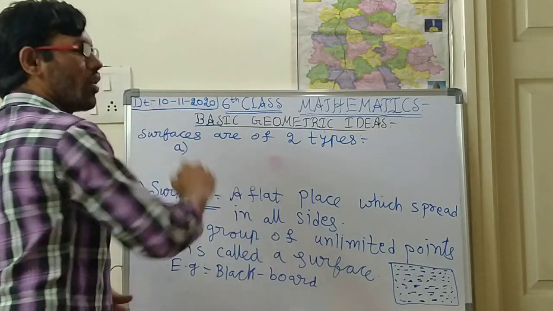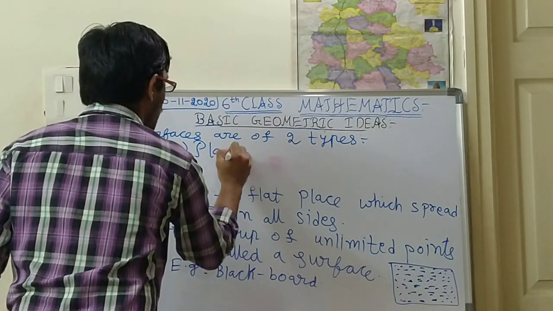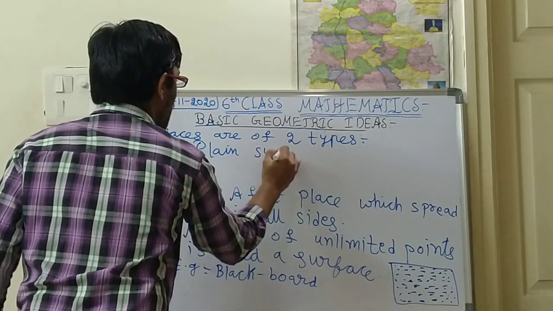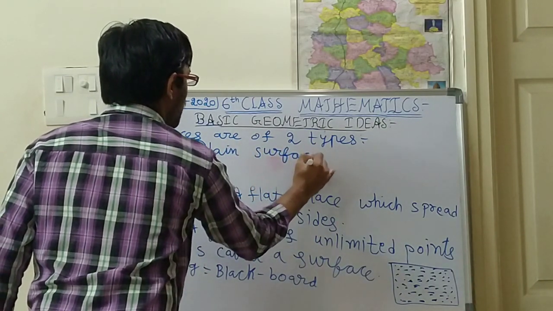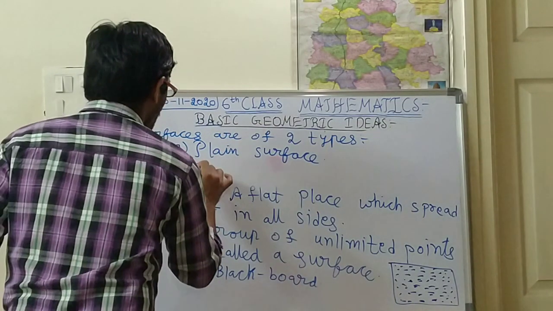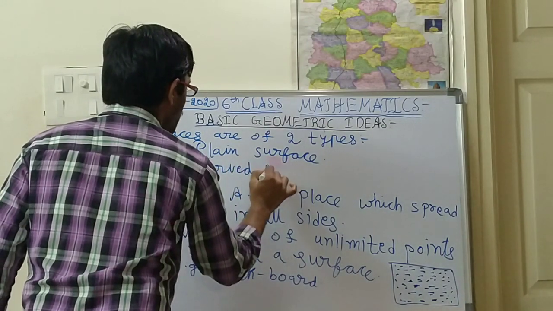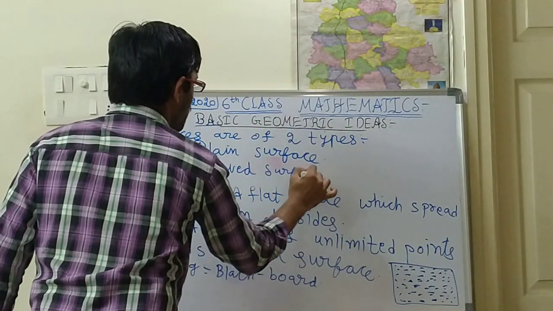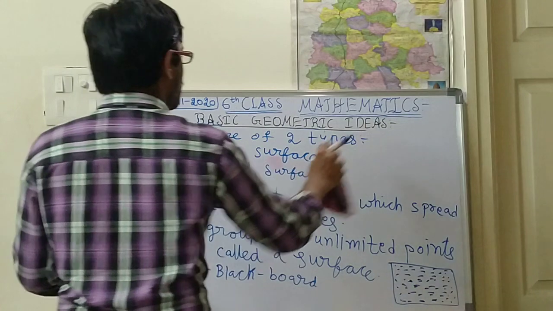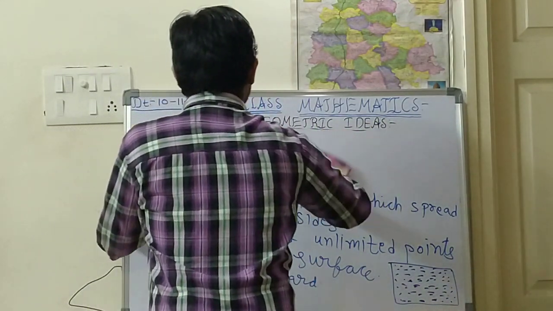A, what is the first one? Plane surface, PLAIN, plane surface. And second one, B, curved surface. Instead of like this, please note down like this mark. It will be very easy.